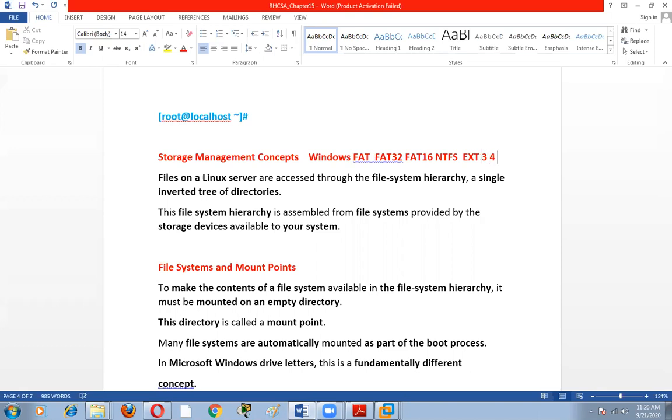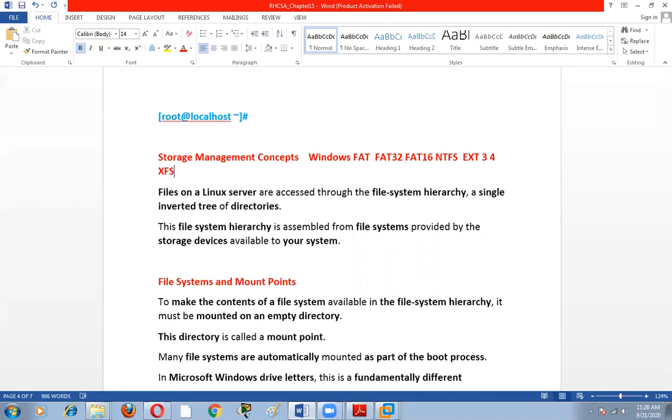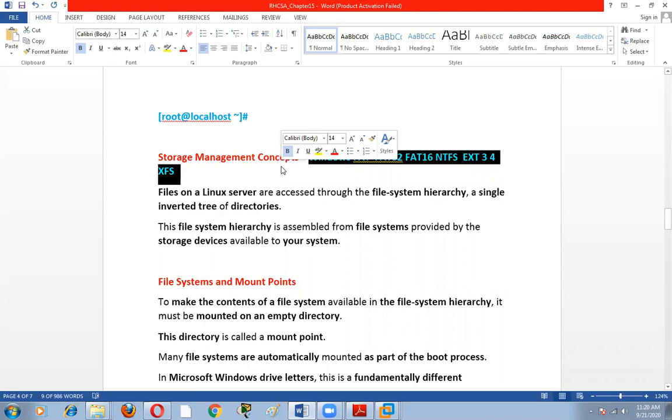And the latest file system is XFS, the extended file system. So in this chapter, I will discuss XFS, ext2, ext3 and ext4. So these are the file systems that are used on Linux and Windows both.